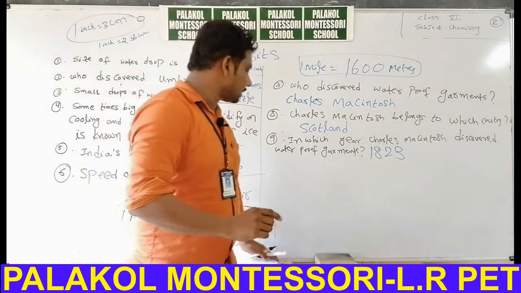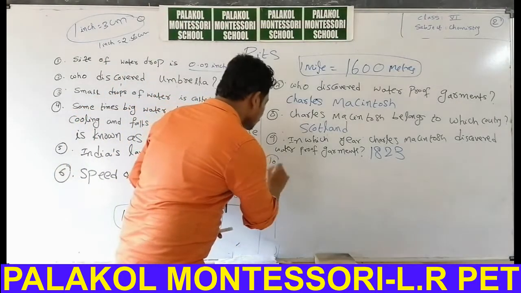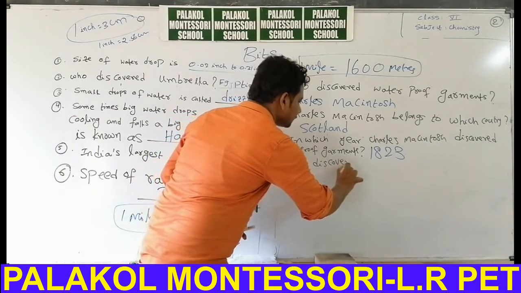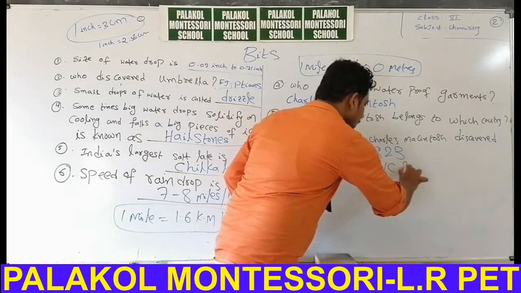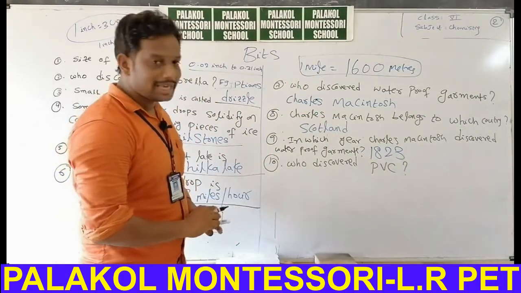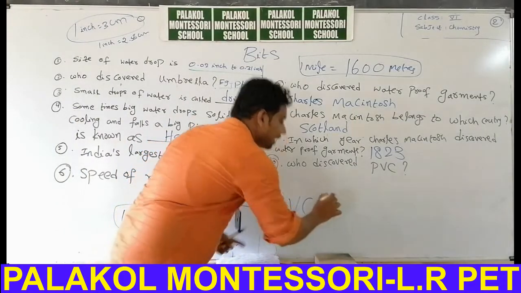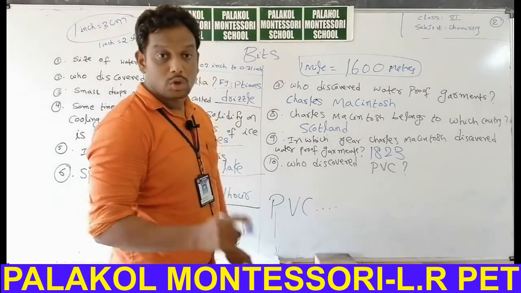Last and final bit. Who discovered PVC? I will explain again. PVC means P for poly, V for vinyl, C for chloride.